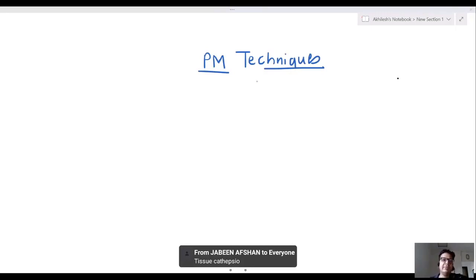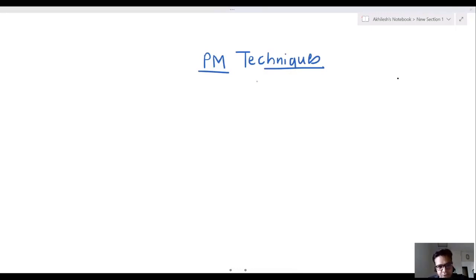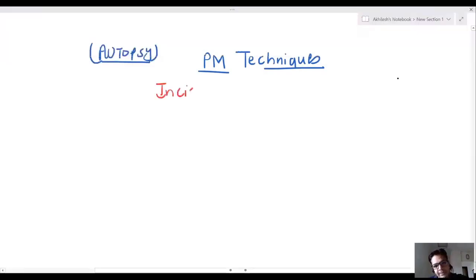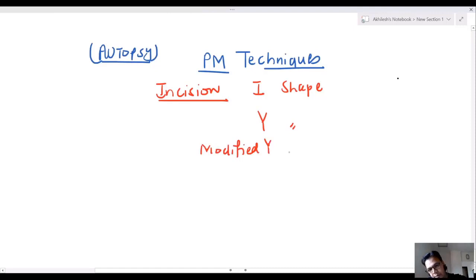Now I am coming to postmortem techniques. Sir, we will start the postmortem techniques. Postmortem is also known as autopsy. See, what are the types of incision we use for autopsy? Incisions are I shape, Y shape, modified Y shape, and inverted Y shape. Most common is I shape.